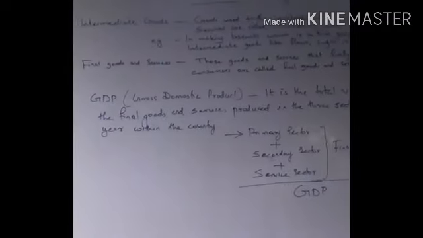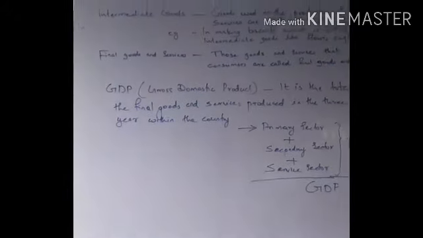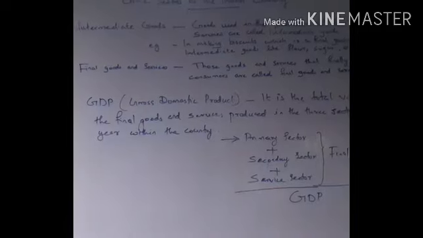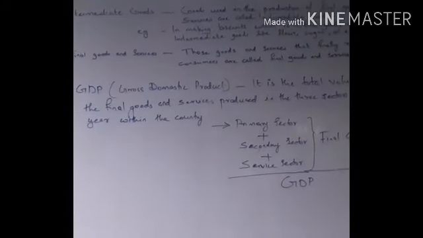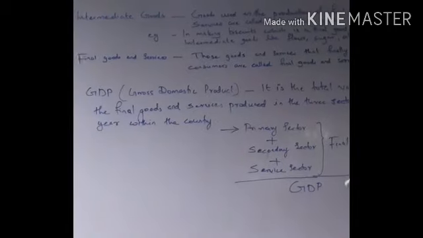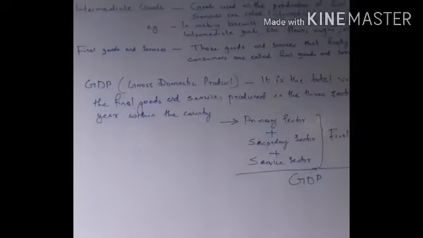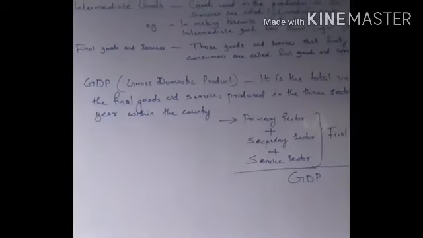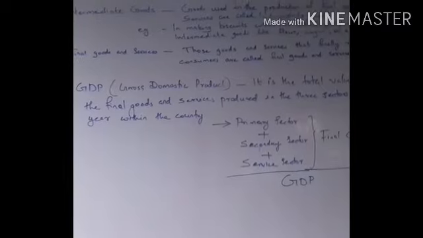All these are the raw materials or ingredients we are using for manufacturing biscuits. So all these goods we are using for manufacturing a final product, that is biscuit, we call intermediate goods. So intermediate goods are those goods which we are using for the production of final goods.